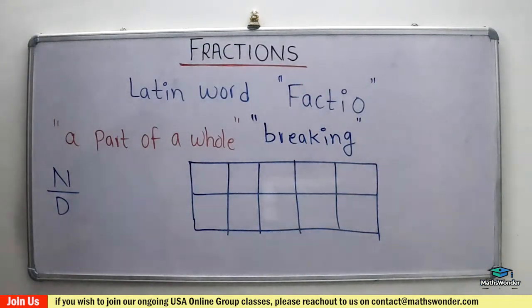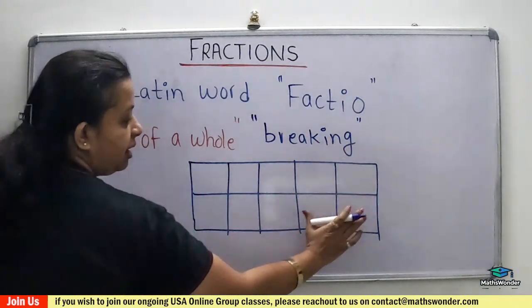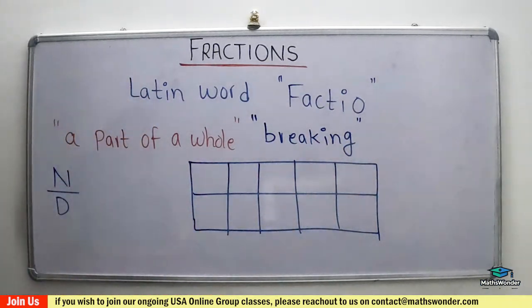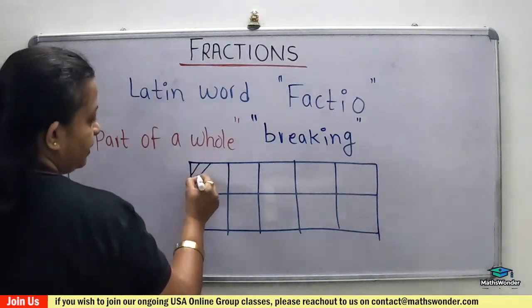N stands for numerator and D stands for denominator. While dividing a whole object into several parts, we first determine the number of parts required, then divide the whole object or number into that many parts before picking out the required number of parts.